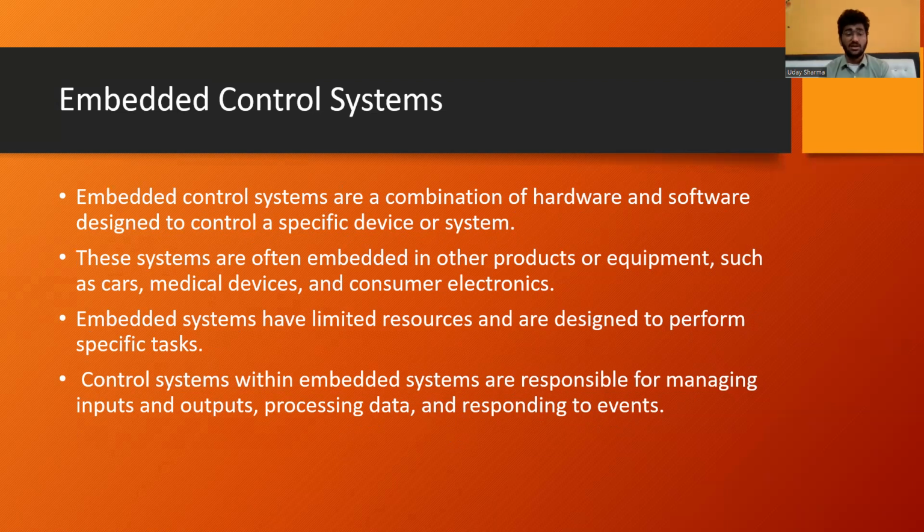Every embedded system has a control system which manages the input and output, analyzes and processes the data, and responds to events, that is, inputs and changes of the outputs.